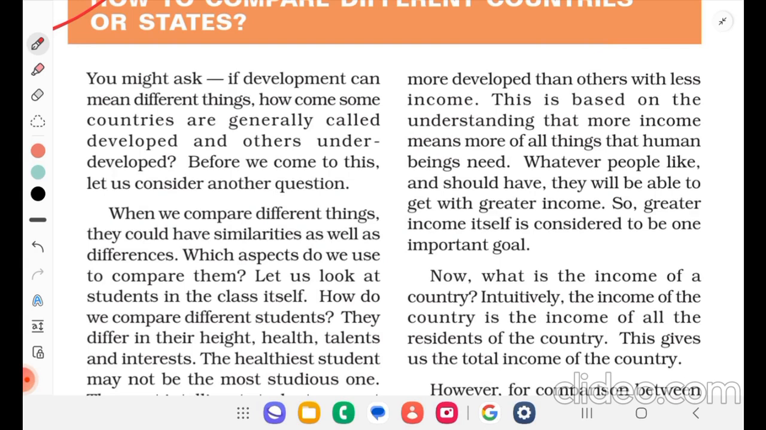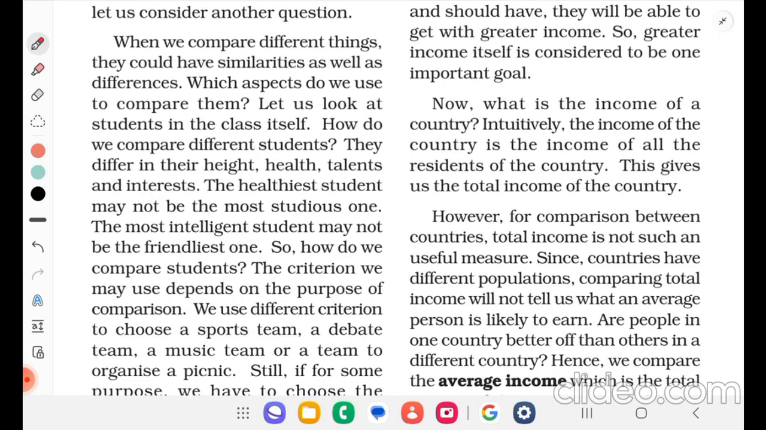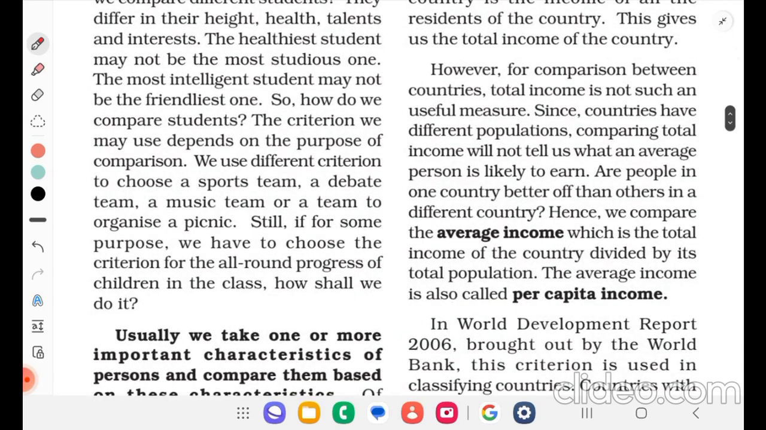Let us look at students in a class itself. How do we compare different students? They differ in their height, health, talent, and interests. The healthiest student may not be the most studious one. The most intelligent student may not be the friendliest one. So, how do we compare students? The criteria we may use depends on the purpose of comparison. We use different criteria to choose a sport team, a debate team, a music team, or a team to organize a picnic. Still, if for some purpose we have to choose the criteria for all-round progress of children in the school, how shall we do it?